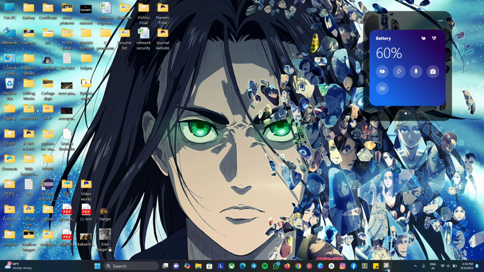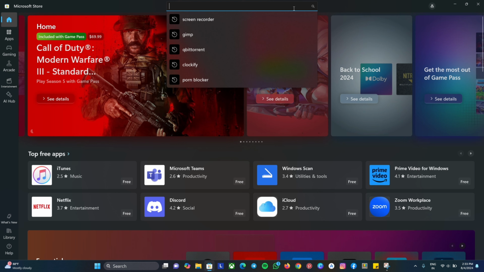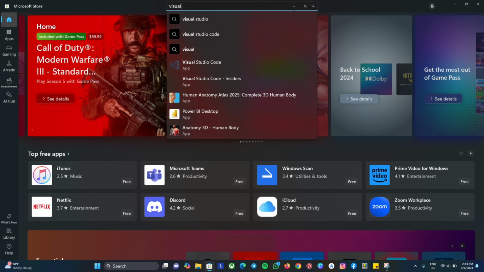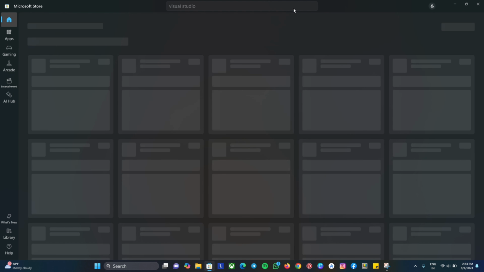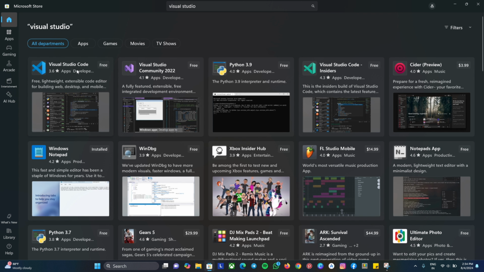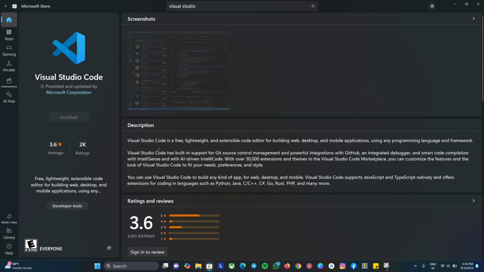Now let's see about the installation process. Open Microsoft Store and search for Visual Studio. Once you search, there will be a Visual Studio icon. Click it. Since I already installed it in my computer, it will be shown installed. But if you are trying this for the first time, click the install button and wait until it gets installed.